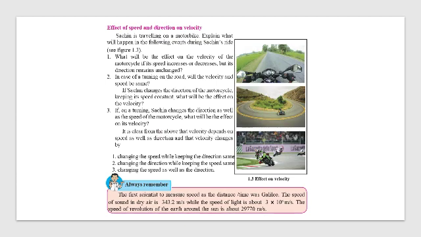Changing the speed while keeping the direction same, changing the direction while keeping the speed same, and changing the speed as well as the direction. Then in this case, depending on your speed and your direction, you have to control your vehicle. How will you control your speed and velocity here? If it's a straight road, speed and velocity will remain the same, right? It will be just one concept. But when it is around a curved road, then you have to decrease your velocity. Yes or no?